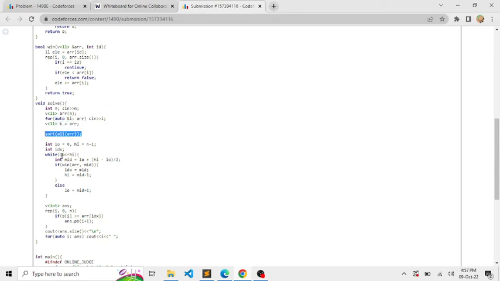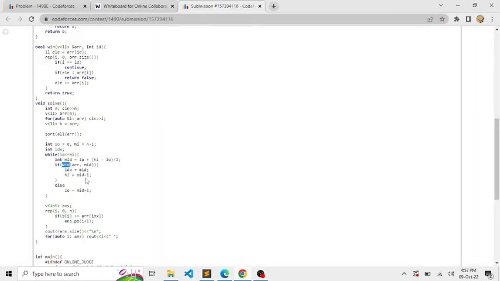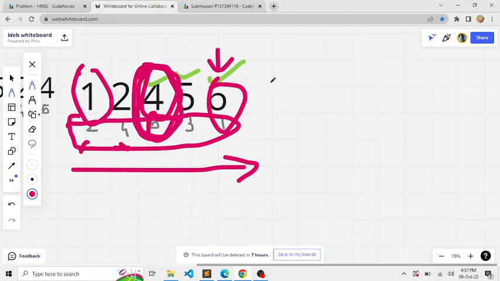and I'm sorting the array ARR. Now I'm taking two pointers that we use in binary search. This is normal binary search. I'm using two pointers, low and high. I'm iterating while low is less than or equal to high, calculating the mid, and every time I'm checking mid: can the mid value be the winner of the game, that is, can the value 5 be the winner of the game, or the value at this index? First I'll check for this index, can this value be the winner of the game? If not, can this value, like normal binary search, right?